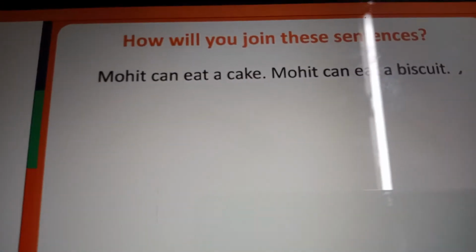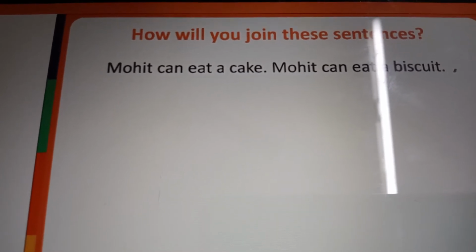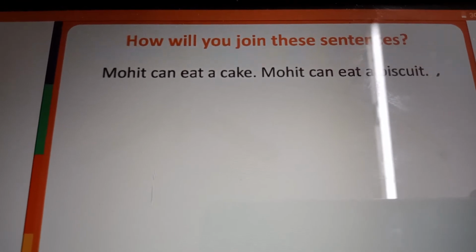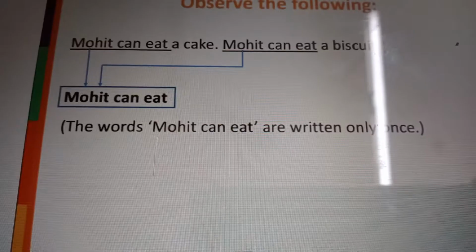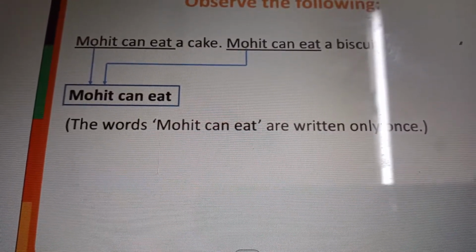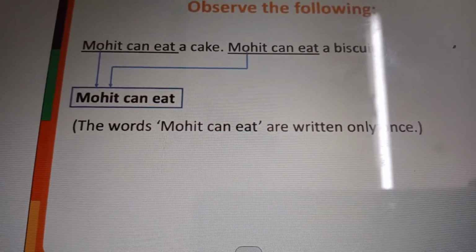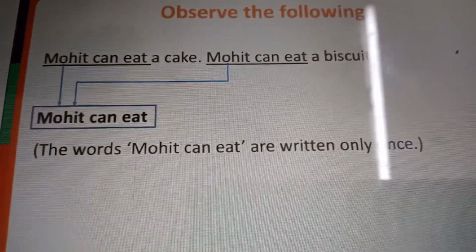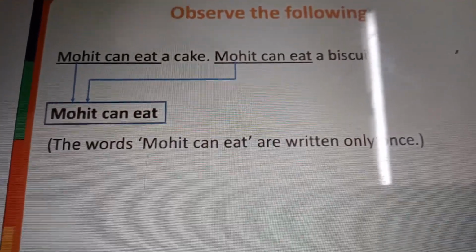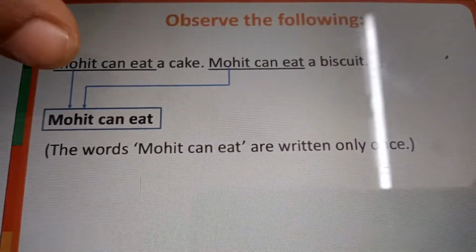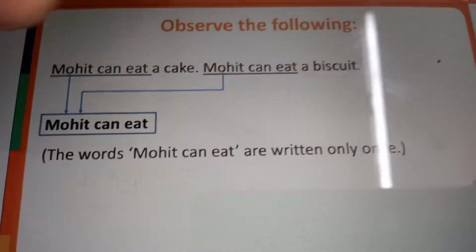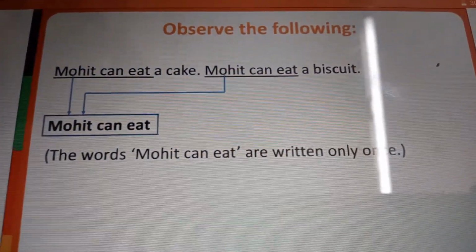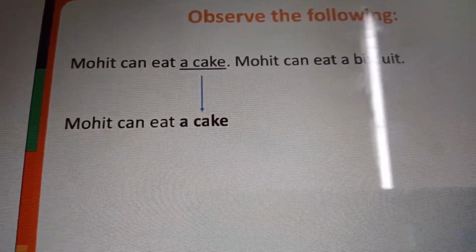Right? See that, my dear children. See the sentences. How will you join these sentences? Mohit can eat a cake. Mohit can eat a biscuit. From these two sentences, the same words are Mohit can eat. The words Mohit can eat are written only once. Mohit can eat a cake.